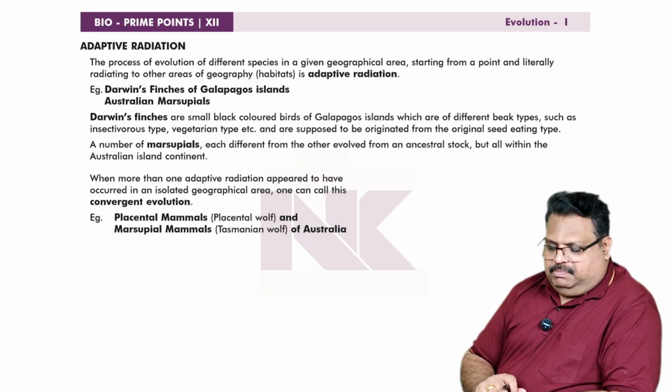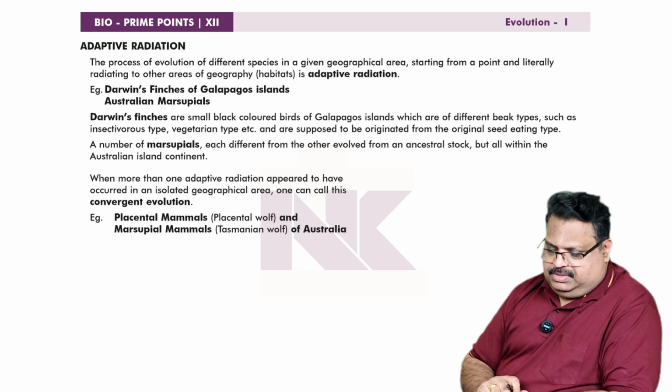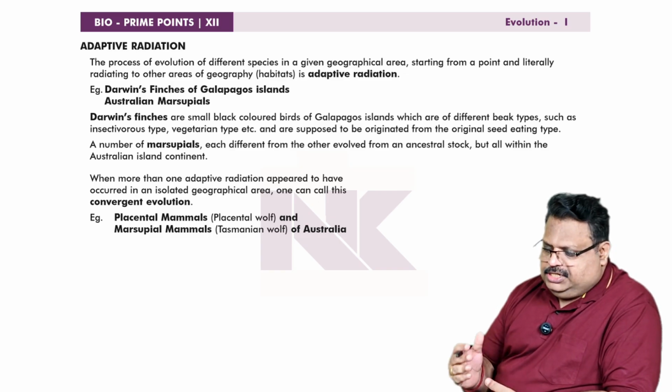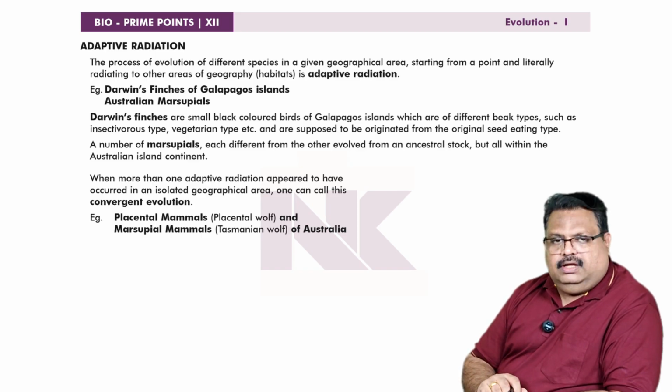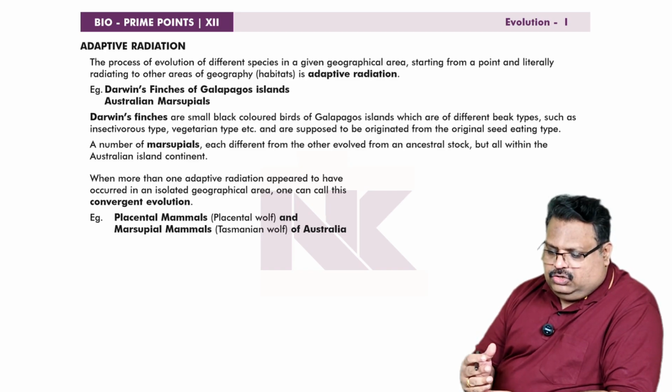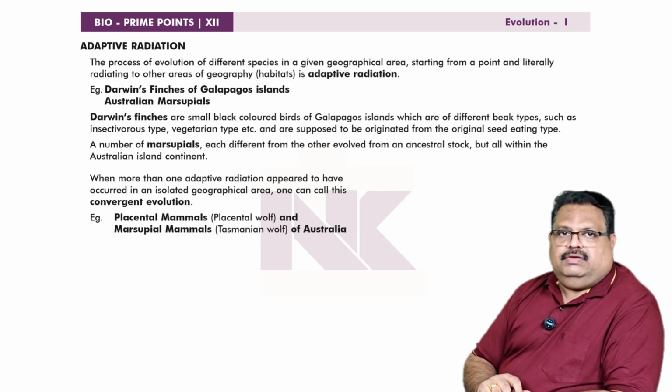The next bioprime point is adaptive radiation, another very important topic from this chapter. The process of evolution of different species in a given geographical area, starting from a point and literally radiating to other areas of geography or habitats, is called adaptive radiation.